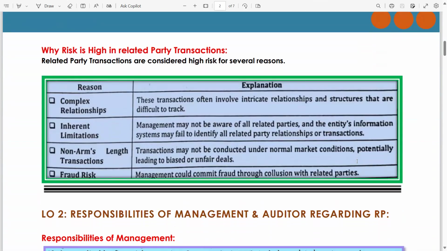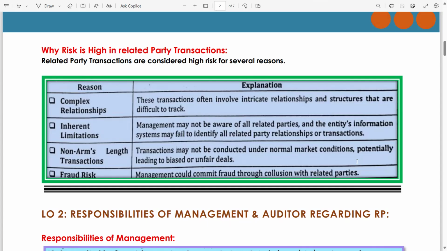Now, why is risk high in related party transactions? Related party transactions are considered high risk for several reasons. Reason number one: complex relationships. These transactions often involve intricate relationships and structures that are difficult to track. If both parties have a close relationship, then there is a possibility of significant fraud as well.